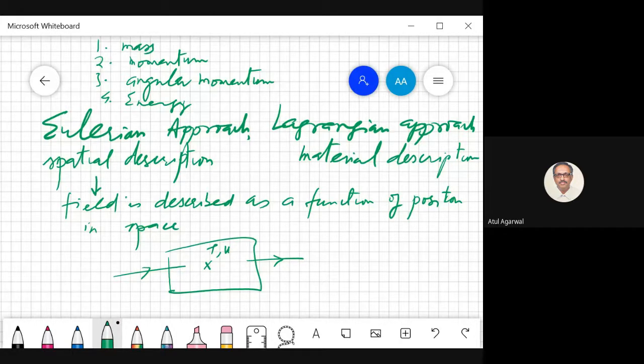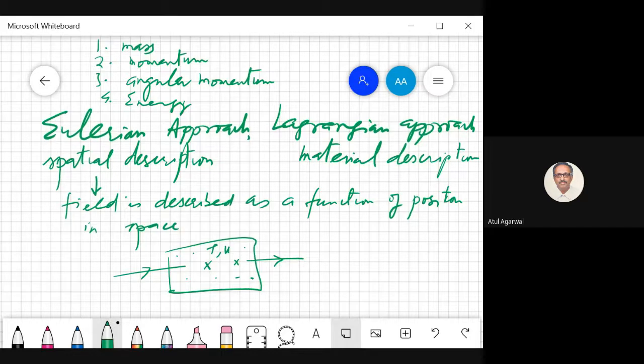You don't describe it to a particle. Particle will occupy this position at this point of time. It will have this density, this velocity. Another point, at this position, this is the another velocity and density will be there. So you're not describing the velocity of a particle with respect to time. You are describing the value of the property at the position in space. So this is known as spatial description.